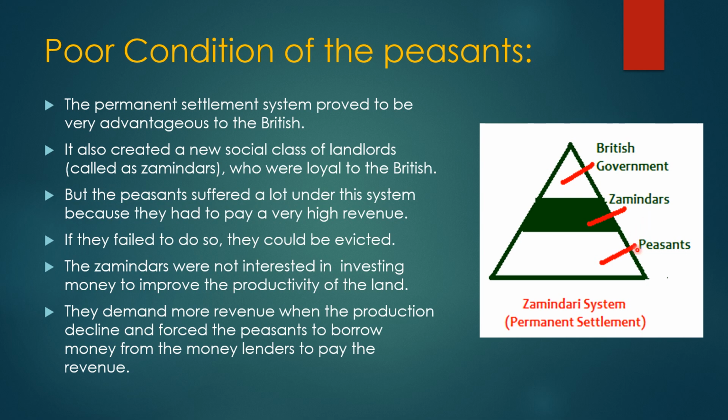Next, at the bottom of the pyramid, you can see the peasants. The peasants were the real sufferers, suffering from very poor conditions, and they were unable to pay the land revenue, so they are at the bottom. These men are the real sufferers.